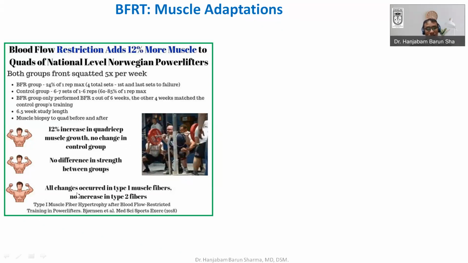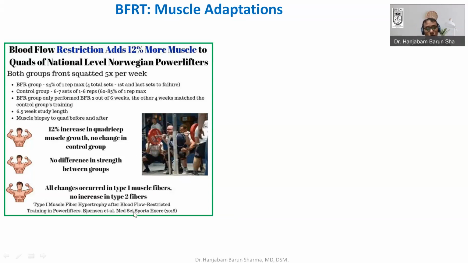That means all the changes occur in type 1 fiber. Another important point is that the changes they saw were more in type 1 fiber, and there was not much increase in type 2 fiber. So type 1 fiber hypertrophy happens after blood flow restriction training.